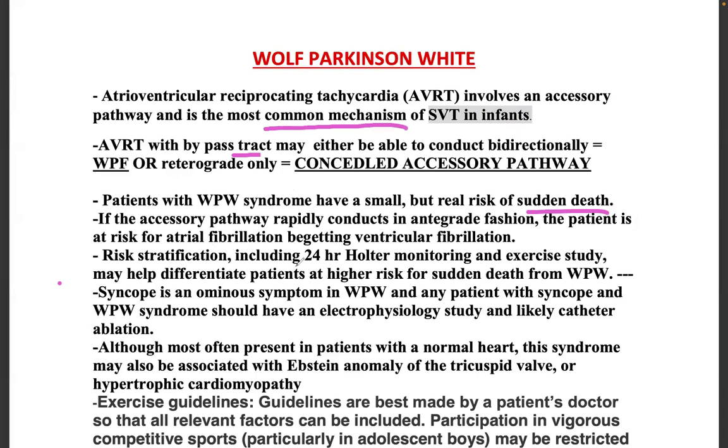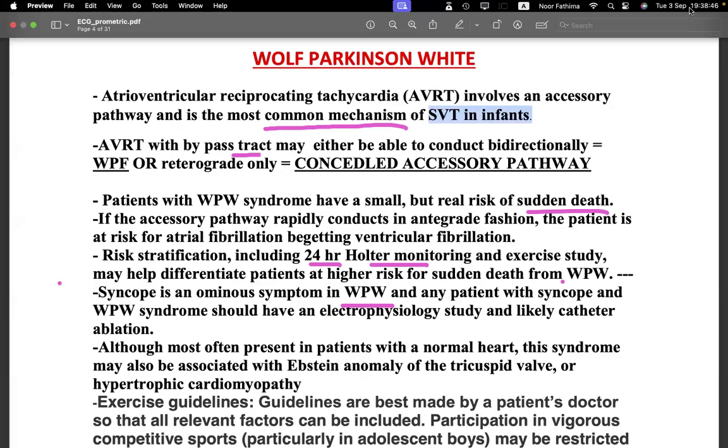Risk stratification, including 24-hour Holter monitoring and exercise study, may help to differentiate patients at higher risk of sudden death from WPW. Syncope is an ominous symptom in WPW, and any patient with syncope and WPW syndrome should have electrophysiology study and likely catheter ablation.